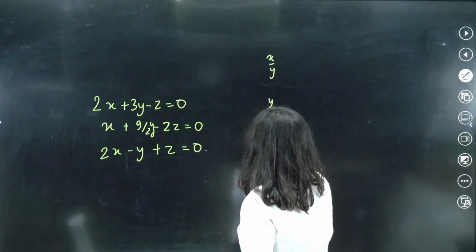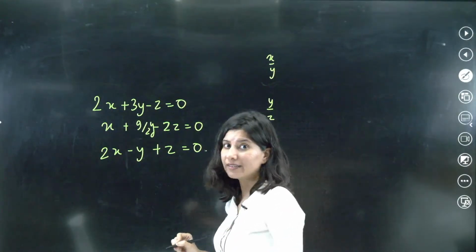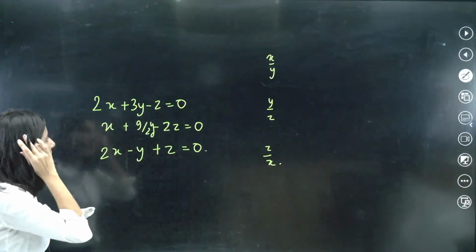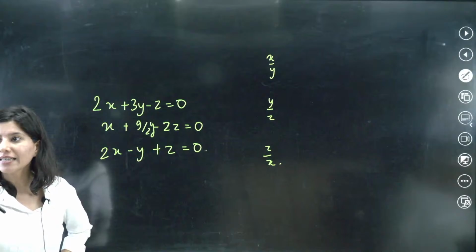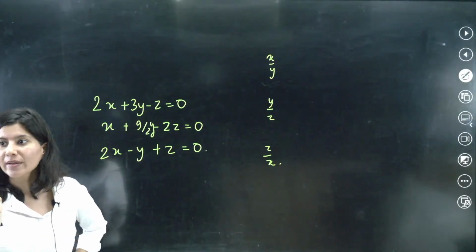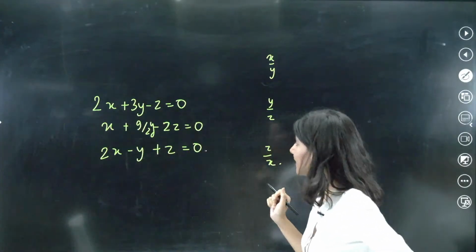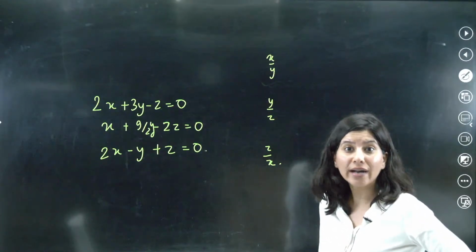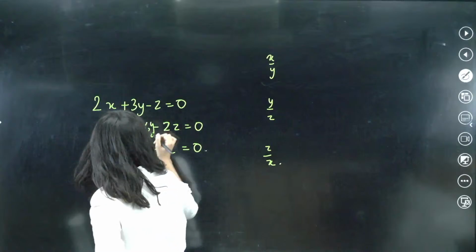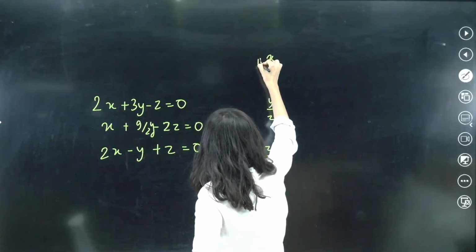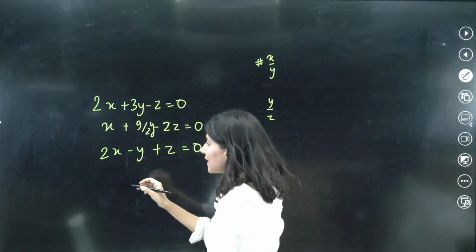Correct? All right. So now I need to eliminate z. First of all, I need to eliminate z. Just tell me one thing. I need to eliminate z. How should I do that? Obviously by adding, you know. So I will get this by adding first and third.